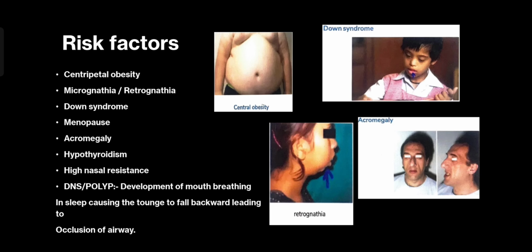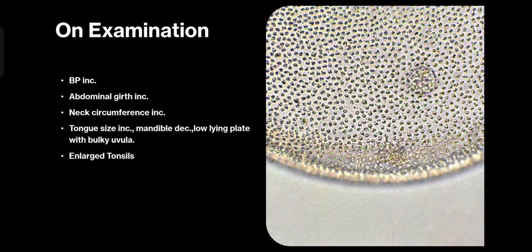Now let us look at what the examination findings will be for this individual. On examination, when you take the blood pressure of this patient, you will notice that he is hypertensive. Hypertension can cause a headache. So hypertension could have been pre-existing to the current symptoms of the individual, or could have developed subsequently. In general physical examination, you will also notice that the abdominal girth of the patient will be increased. There are charts available for that, appropriate for age. There are similar charts for neck circumference, which would definitely be increased in the individual.